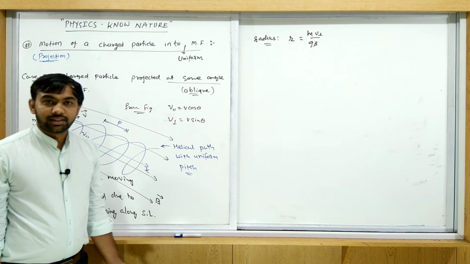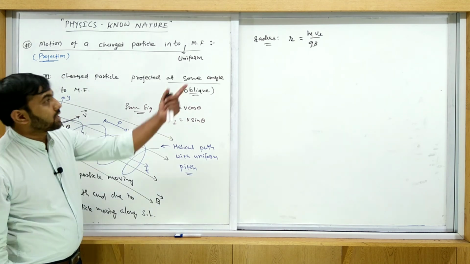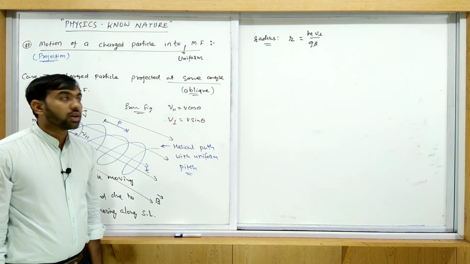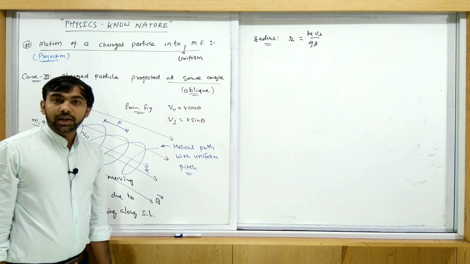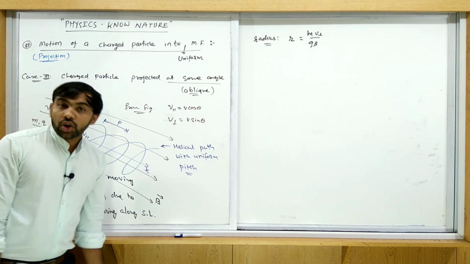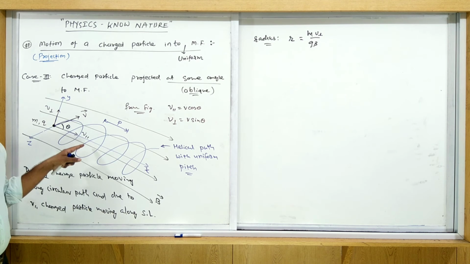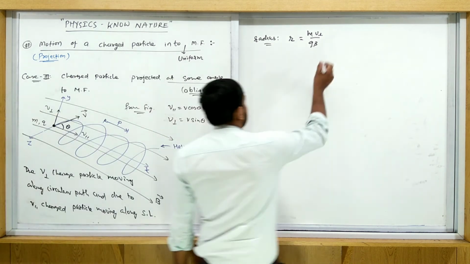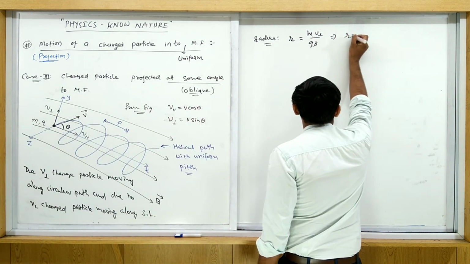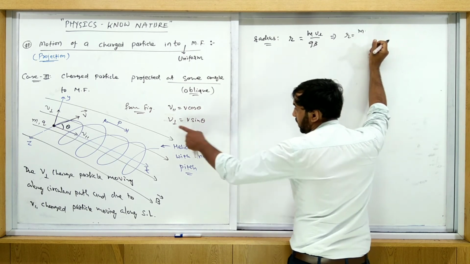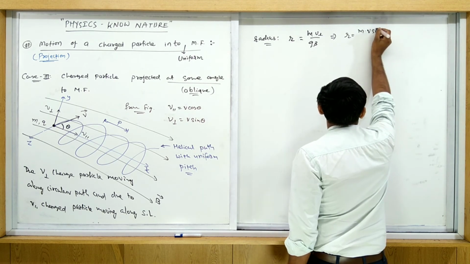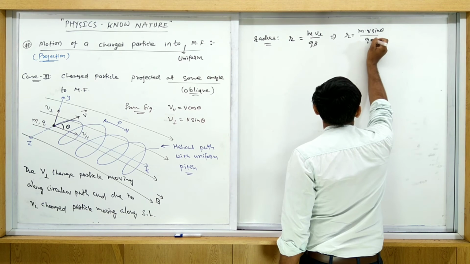Your answer is mv perpendicular upon qB, because the circular path is only due to V perpendicular, not due to V parallel. So R is equal to m V sin theta upon qB.